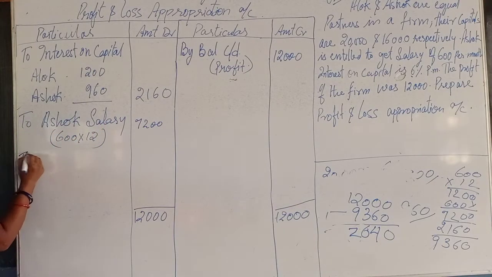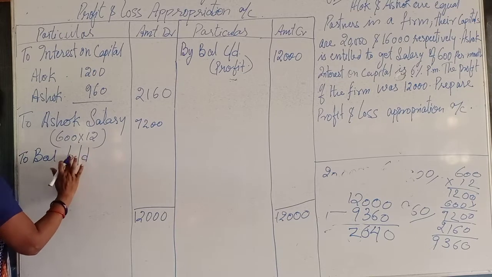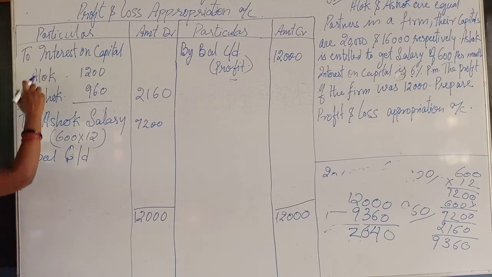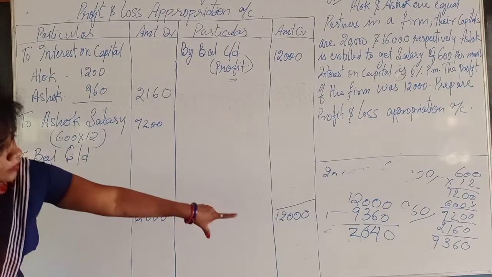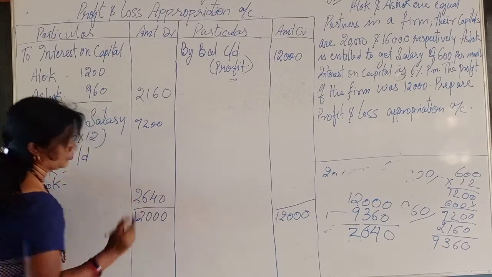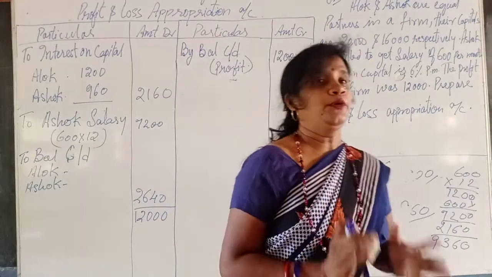To balance c/d. Now our partners are Alok and Ashok. The balancing figure is 2640. Now the most important thing is that we have to distribute the profit.